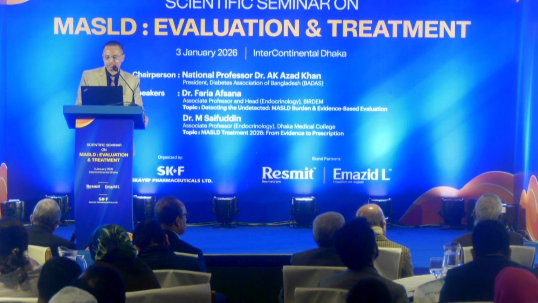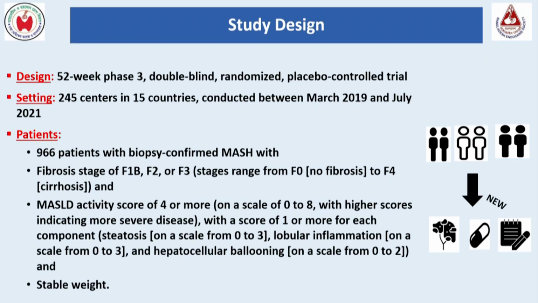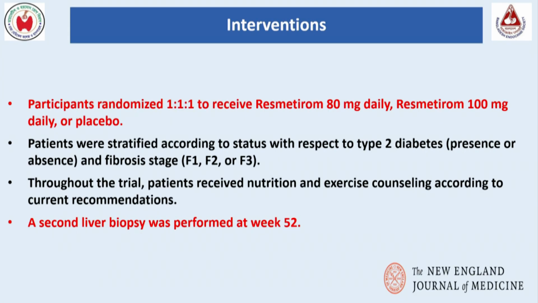This is a study published in the New England Journal of Medicine, the most famous MASLD trial. This kind of medication is associated with the resolution of MASH with fibrosis. It was conducted in 245 centers in 15 countries. It is a double-blind randomized placebo-controlled trial. 966 patients were included in this study, and patients were randomized to resmetirom 80 mg, 100 mg, and placebo, and liver biopsy was conducted at week 52.